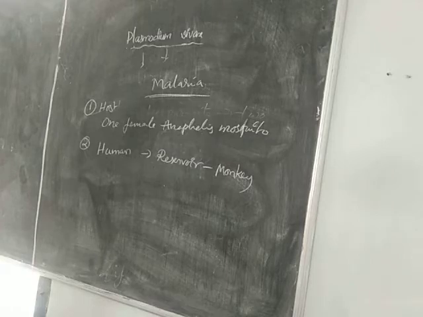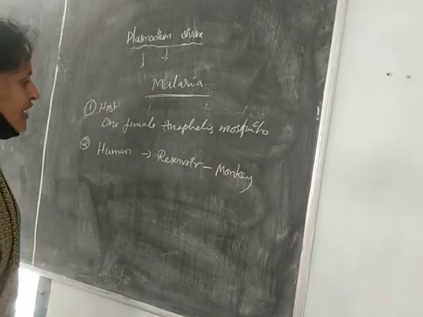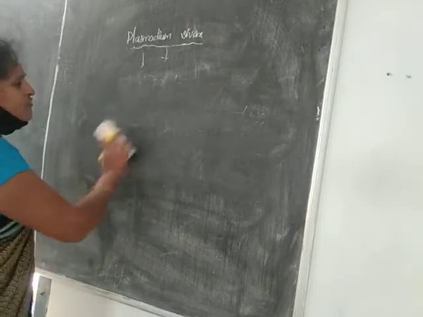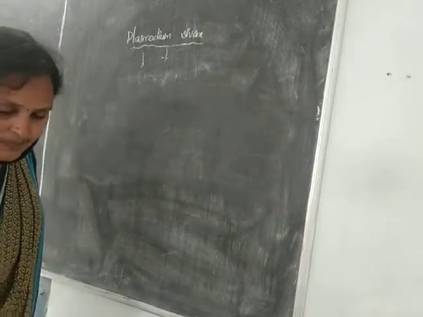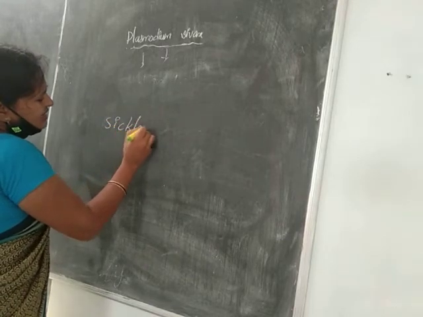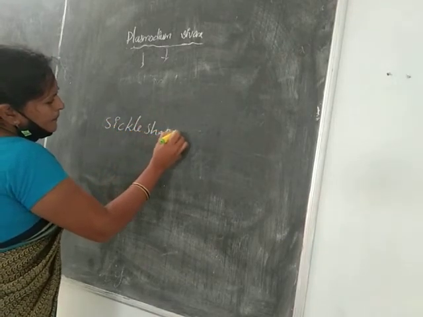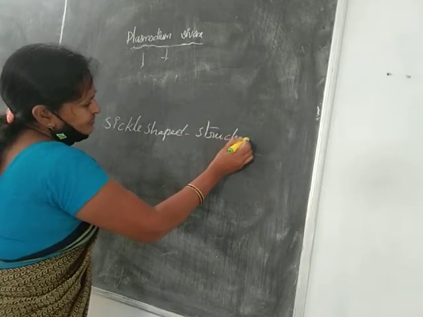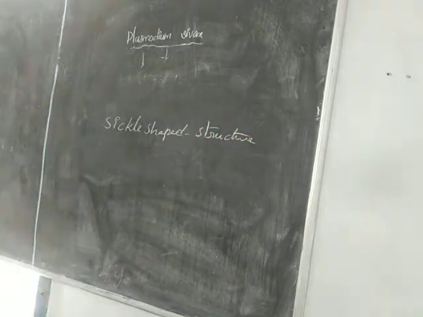And next, the infective stage of Plasmodium vivax is a sickle shaped structure.